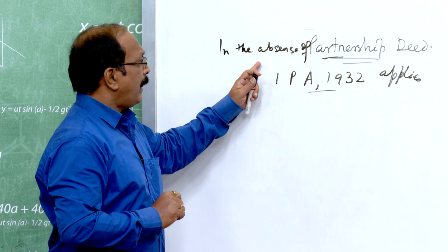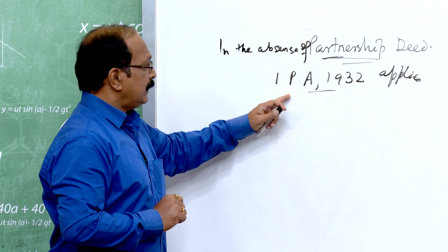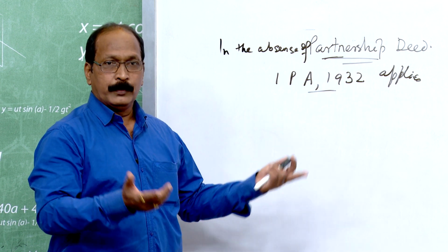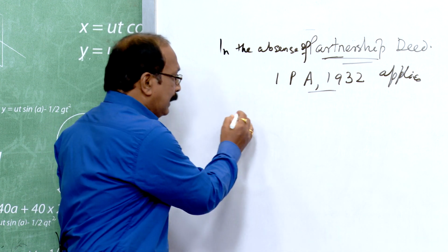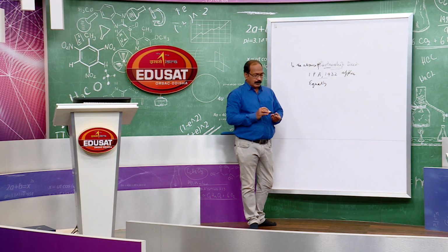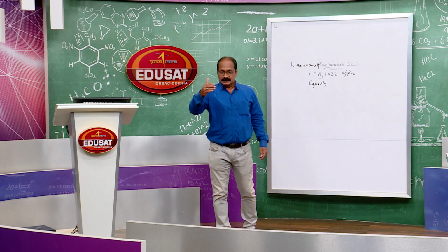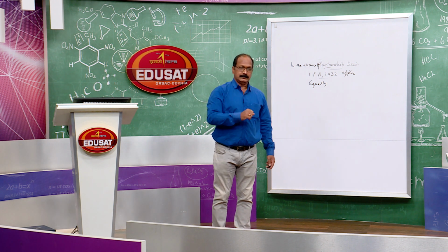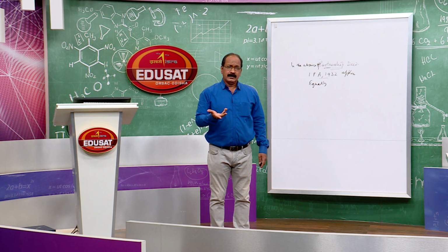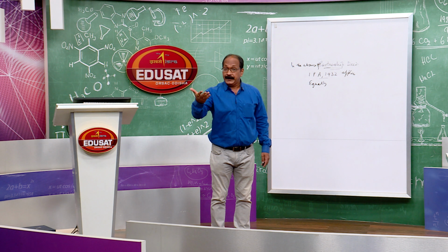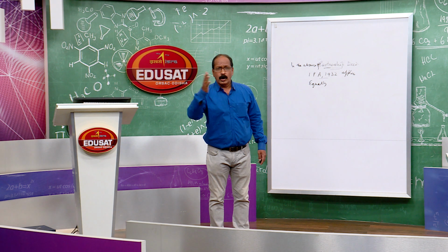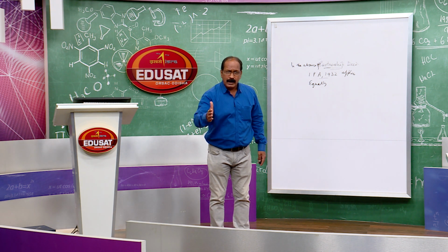We should remember the economical or monetary aspects of the partnership deed. When the partnership deed is absent, this Partnership Act applies. What does it say? Very important: the partners will share the profits equally. When the organization is started, there is an agreement. Suppose 3 partners A, B, C decide the ratio at which the profits will be shared among them: 3:2:1, or 2:2:1, or equally 1:1:1.